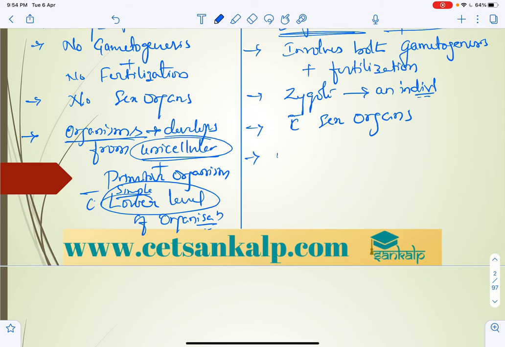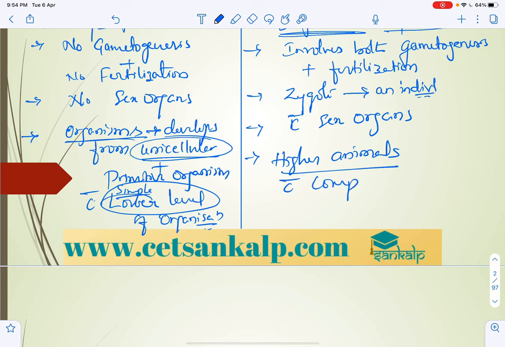Simple animals on this side, and higher animals on that side, with a complex level of organization. So this is the difference.